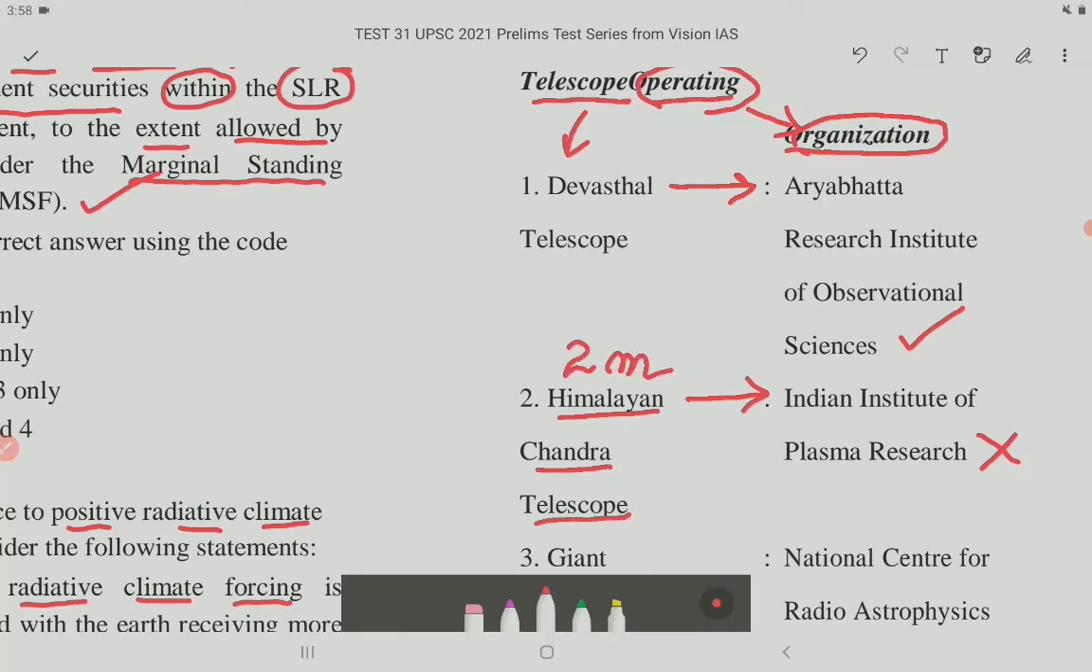So the 2 meter, so its length is 2 meters. The 2 meter Himalayan Chandra telescope at the Indian Astronomical Observatory at Mount Saraswati, Dikpa, which is there in Ladakh at an altitude of 4,500 meter above mean sea level, is remotely operated by the Indian Institute of Astrophysics, that is IIA, Bangalore. So number 2 is incorrect.